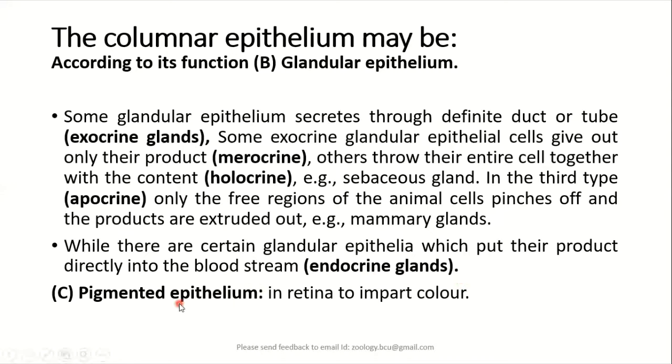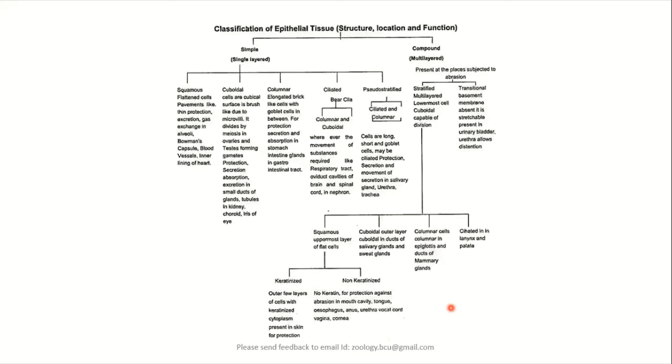Apart from these types of epithelial cells, we also have some pigmented epithelial cells, particularly in the eyes of animals. For example, in the retina, which is exceptionally dark, we have epithelial cells which impart color. Similarly, we also have chromatophores.